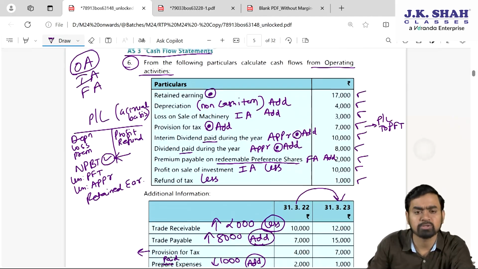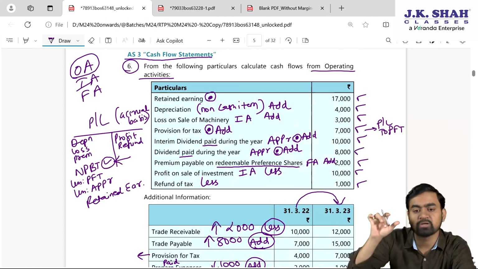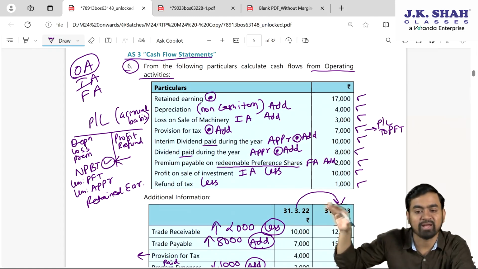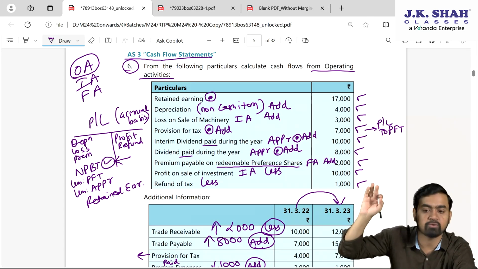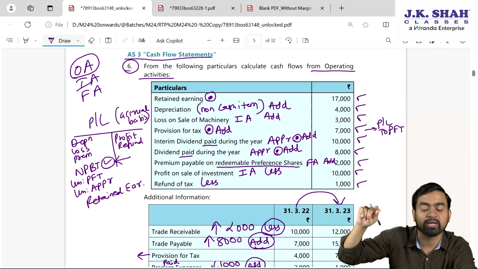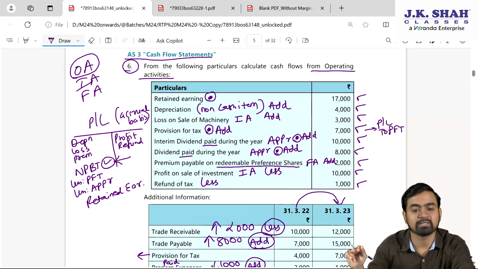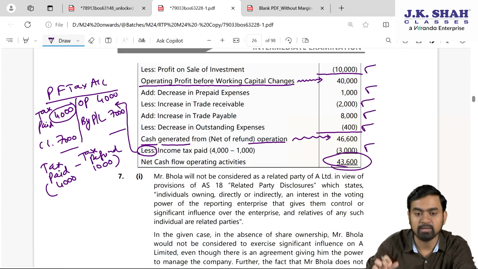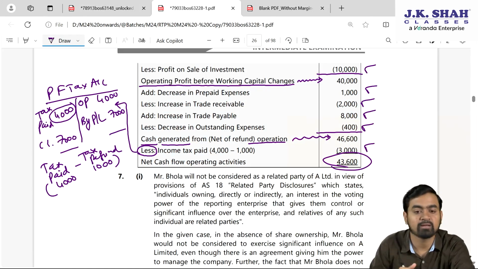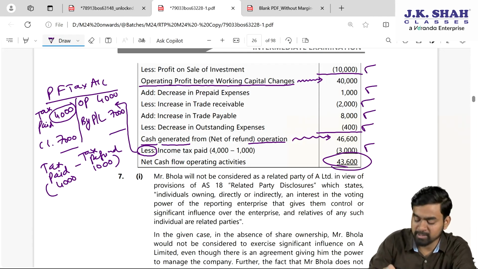Cash flow statement, it was a very simple sum. Just you need to understand: retained earning is the final profit after subtraction of provision for tax and all the appropriation, add back to find NPBT. Now eliminate non-cash items and non-operating items to get cash profit from operating activities. Then separate presentation of the tax paid, like we did here, my dear students. Finally you will get net cash flows from operating activities. I hope the cash flow statement sum is clear.